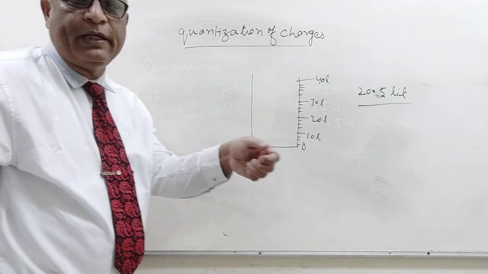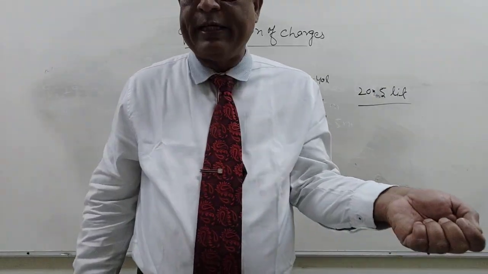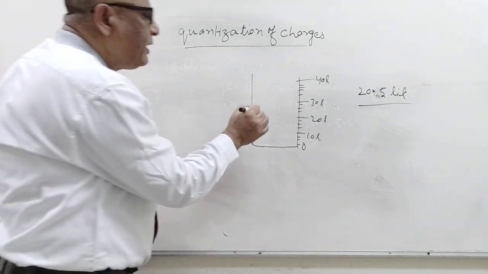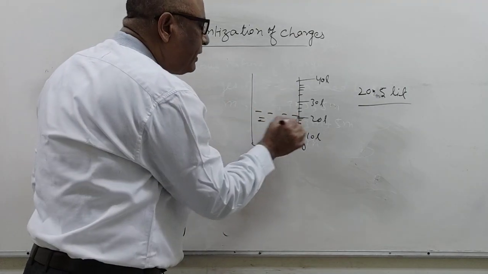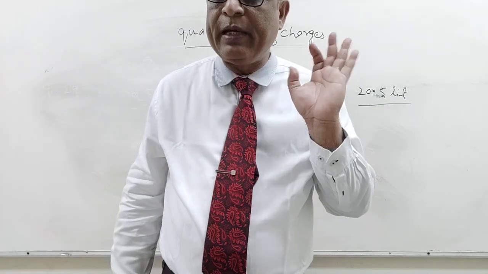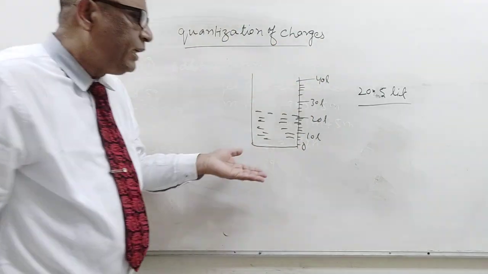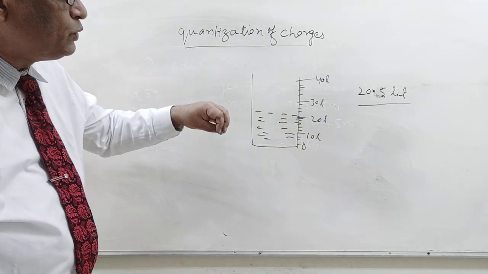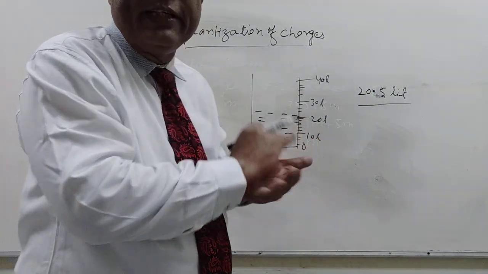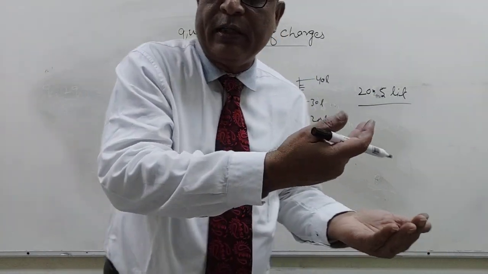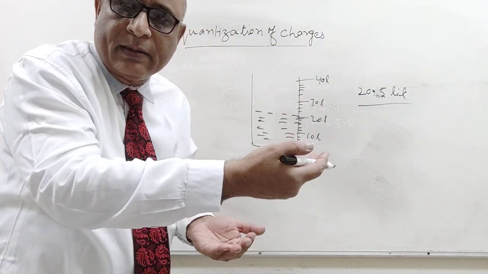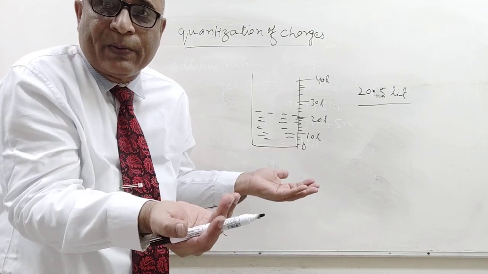You are putting water by a tube, by any other method. Suppose that you are putting water, and when it becomes 20.5 liter, you can stop, and it is possible up to 40 liter, 10.1, 30.2, 38.4 liter. It is very easy to do it, because it is the continuous value, continuous flow of water.